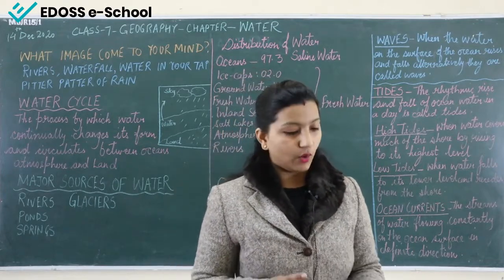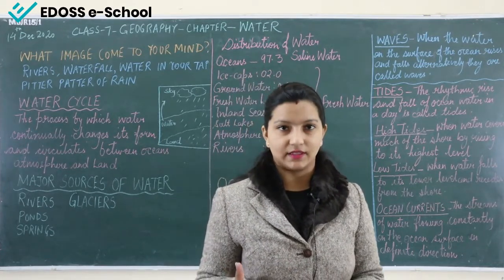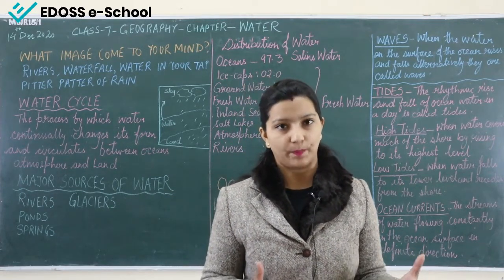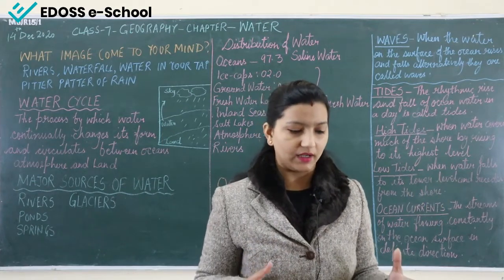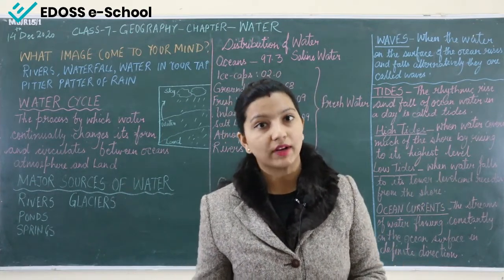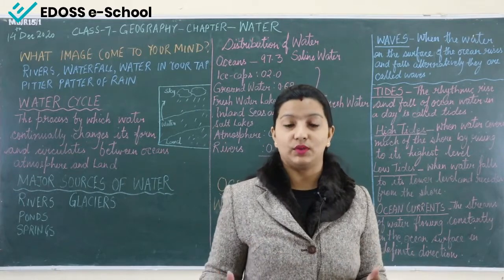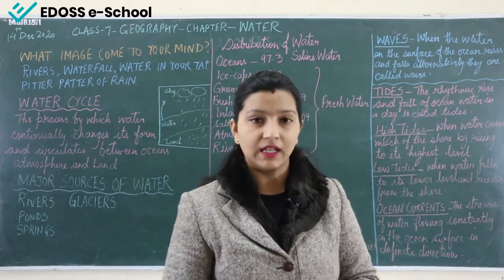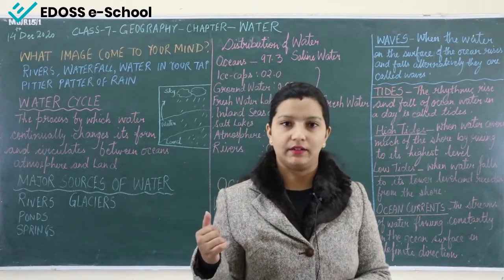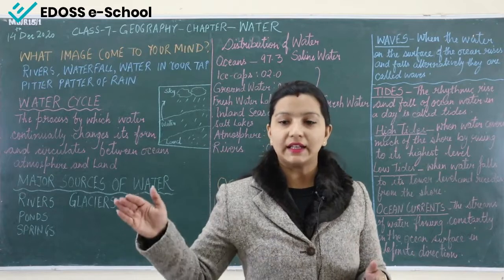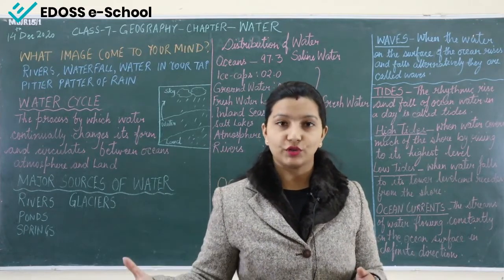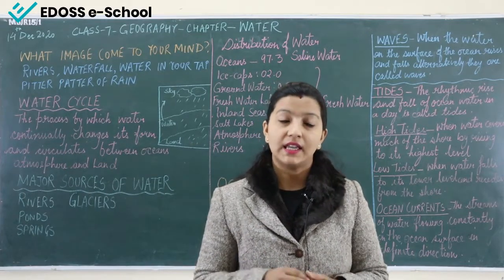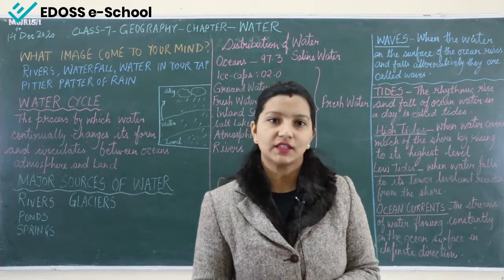An earthquake, a volcanic eruption, landslides, these are the destructions which may occur during the time of the storm. And when these destructions occur, there might be some destructions under the water as well. So when these storms come, what will happen? As a result, a high tide will occur. If the storm is affecting the oceans, the waves become high, and because of this high tides occur. These high tides are known as tsunami.